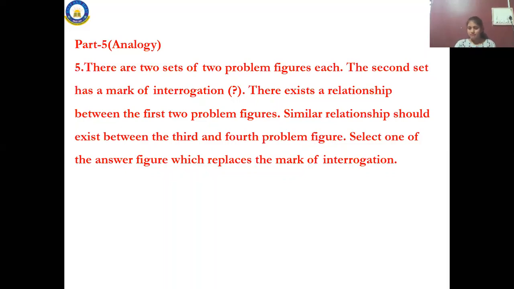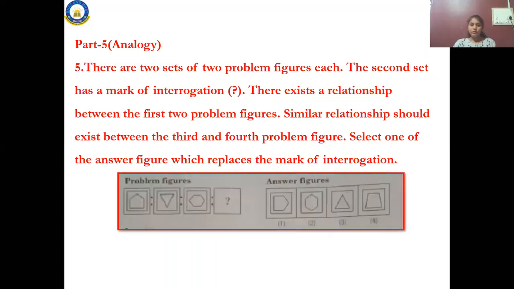Interrogative. Yeah, the question mark symbol is called interrogation. There exists a relationship between the first 2 figures. Let me see now. See here, there is a relationship between the first 2 figures. You have to find out the same for the 3rd one. Okay, this is how you have to solve chapter 5, that is analogy.